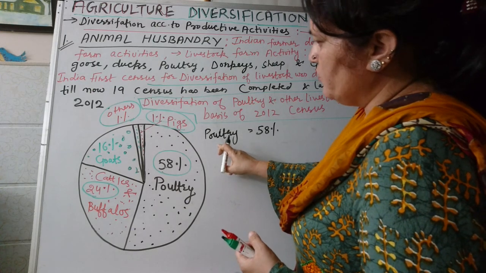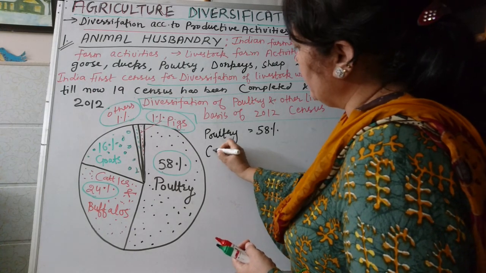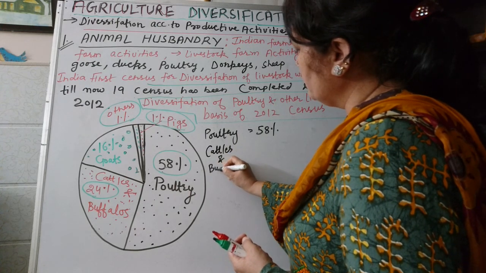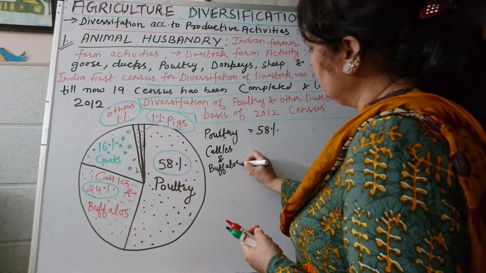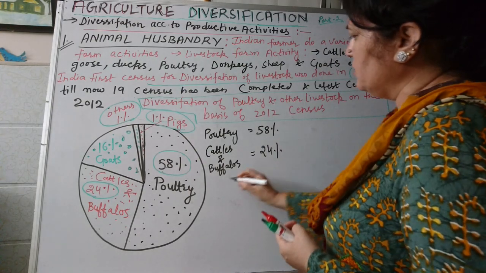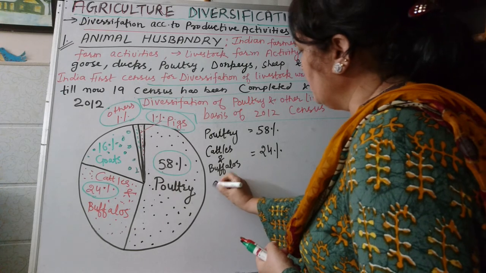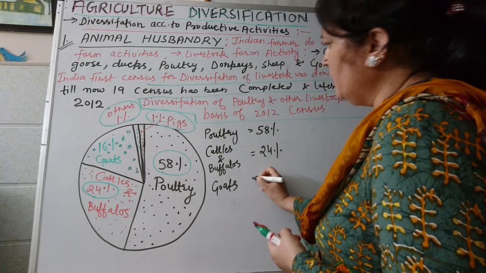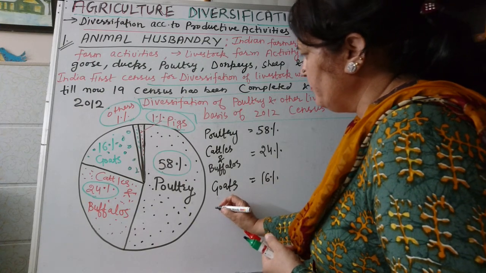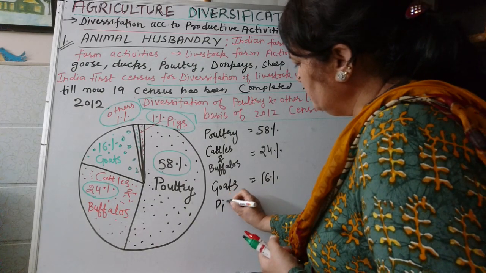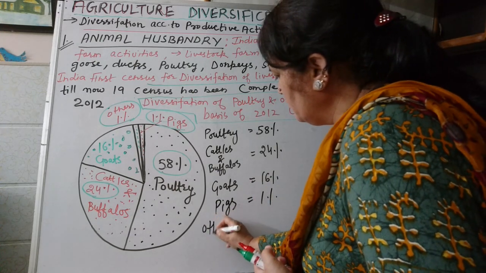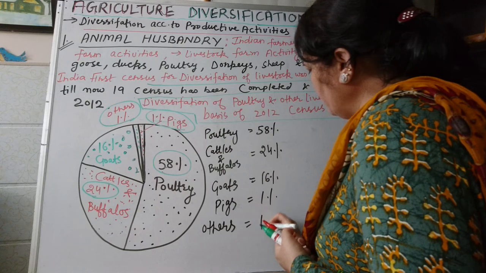Then cattle and buffaloes contribute 24% of total livestock. Then goats contribute 16%. Pigs contribute 1%. Others contribute 1%.